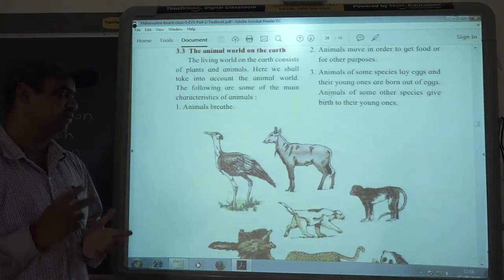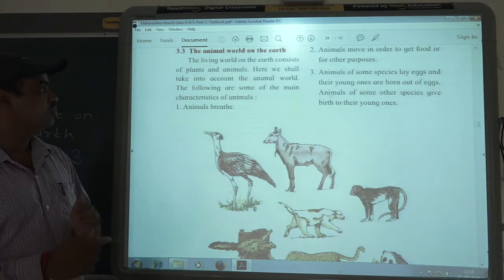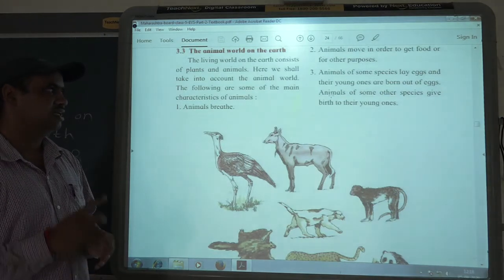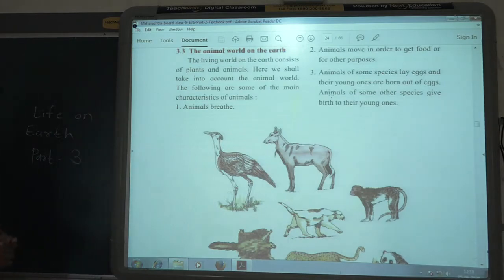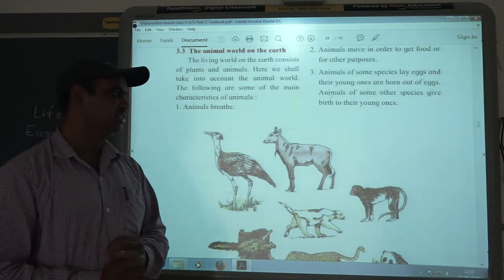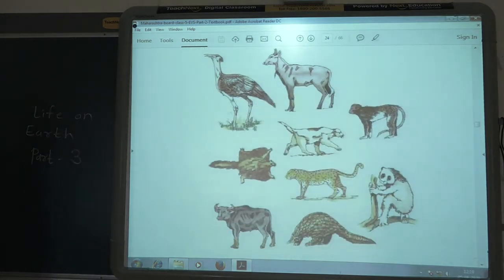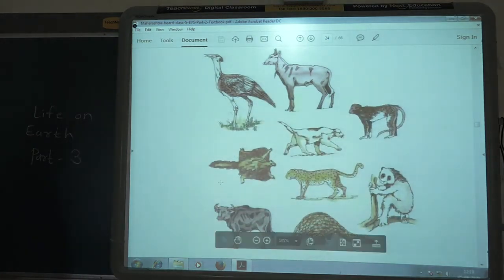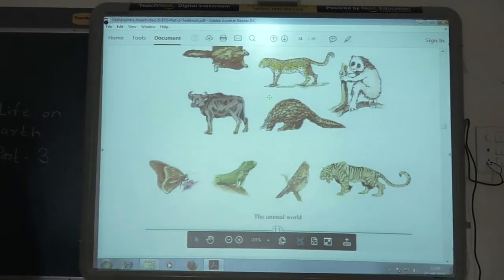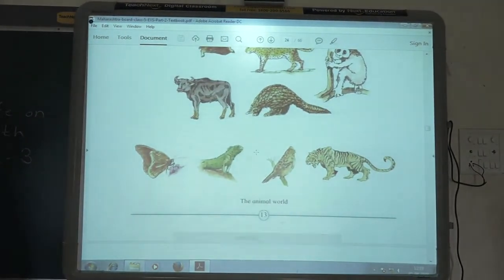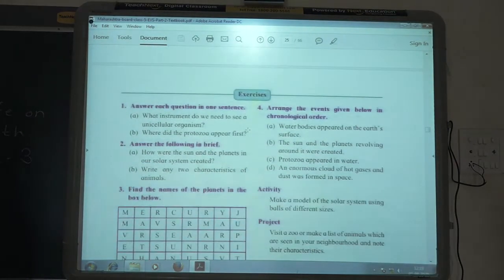So if you want to divide the animals into two groups, they can be divided into animals which lay eggs, and from the eggs the young are born, and animals which give direct birth. We have examples here. A number of animal examples you can see in the picture. Some animals give birth to their young ones, and some animals lay eggs. Here you can see animal birth. So this was all about the lesson.